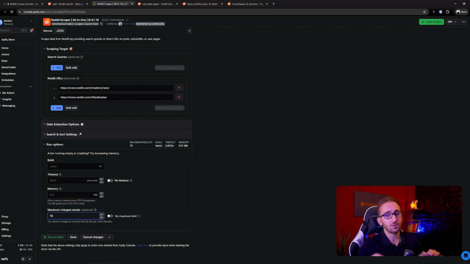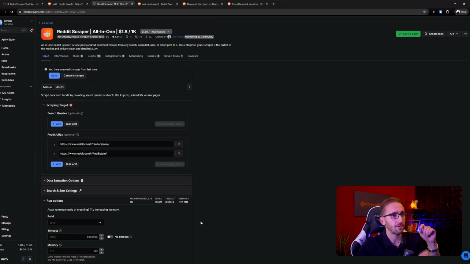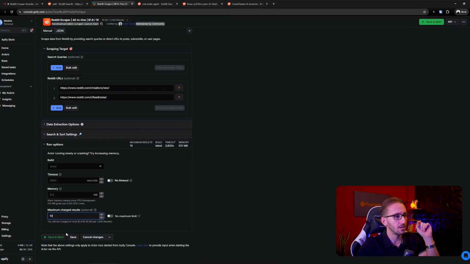I recommend when you're testing stuff with Apify to use this maximum charged results option. That way you can do your testing and do everything that you need with your automation without running a high cost scraper again and again and again. Let's run this and see what results we get.